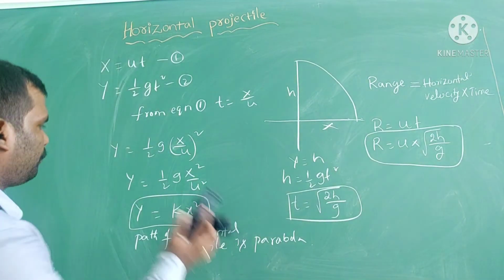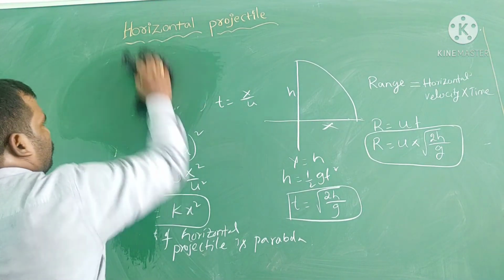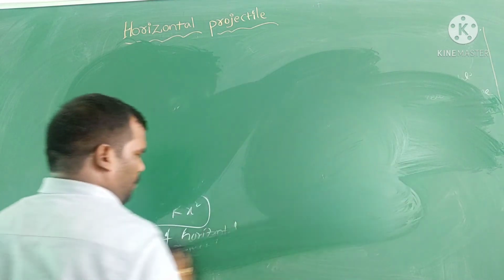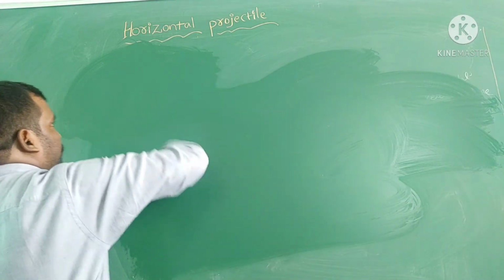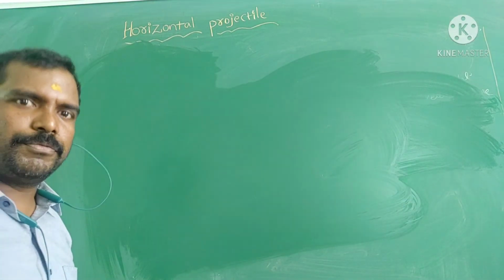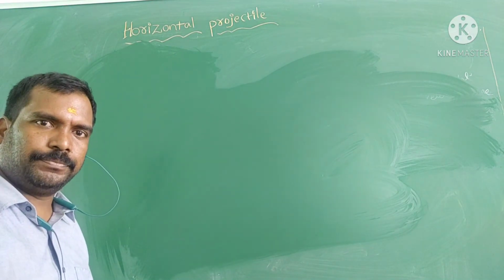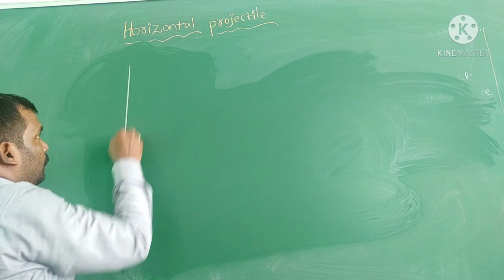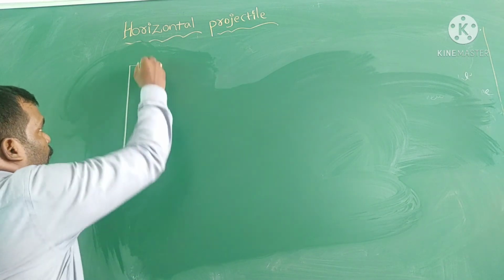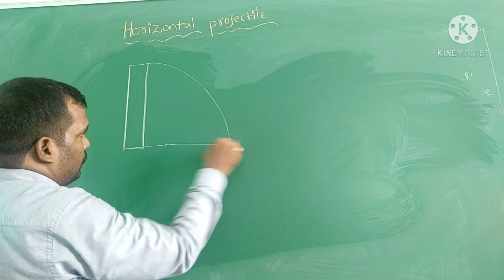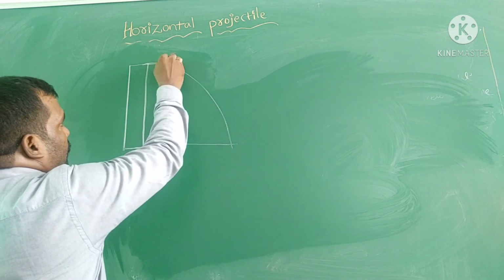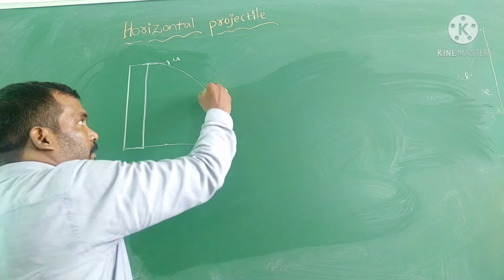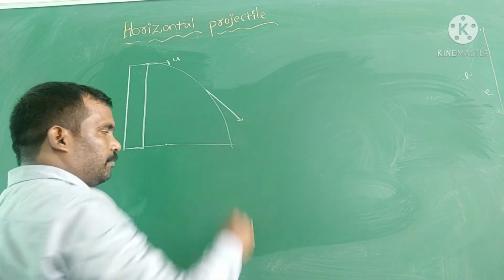Next, suppose from the top of the tower, the object is released from here and reaches here. Suppose somewhere in the middle, this is the initial velocity u, and this is the velocity vector.